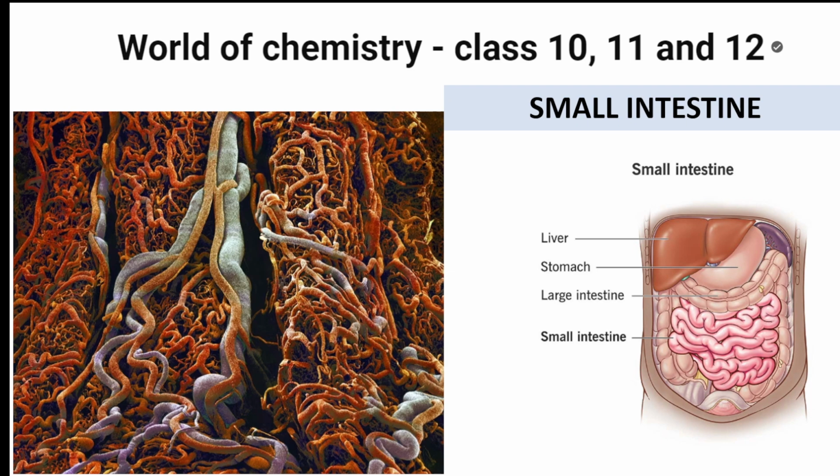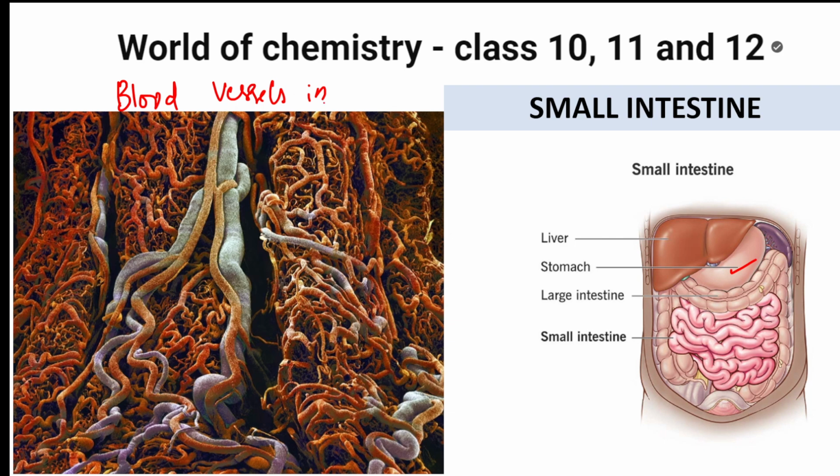Small intestine. Superb. Are you seeing the original picture? Mouth parts are done. Esophagus is done. Stomach is done. Questions are done. Now we'll see the small intestine. Beautiful. The stomach we have just studied. Now we are going to come to the blood vessels in the small intestine.